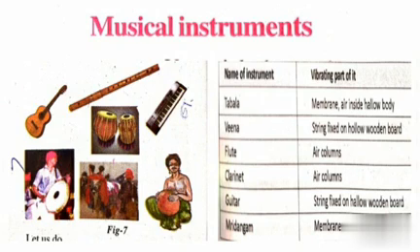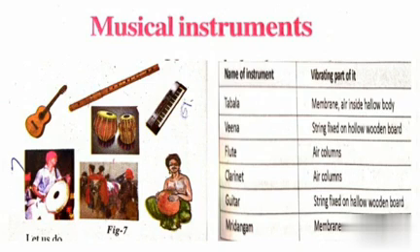Next, one more musical instrument named flute. In that flute, which is responsible for production of sound? Air columns. Here in the flute we can observe some holes. So these holes, meaning these air columns, are responsible for the production of sound. Like that, in the veena also we can see some strings. These strings on the wooden board are responsible for the production of sound.